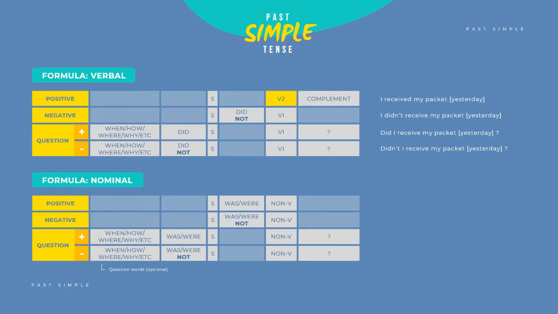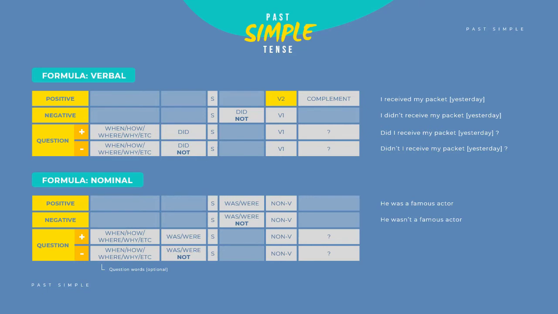The positive sentence of the nominal simple past tense has the structure subject plus was or were plus non-verb. For example, he was a famous actor. For the negative sentence, you can add not afterwards was or were. So, the structure is subject plus was or were not plus non-verb. For example, he wasn't a famous actor.